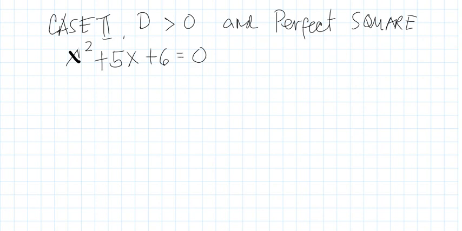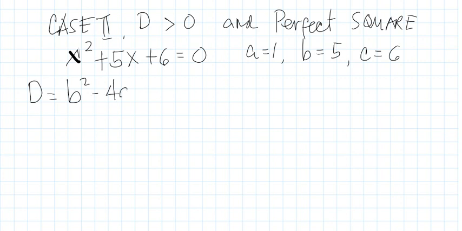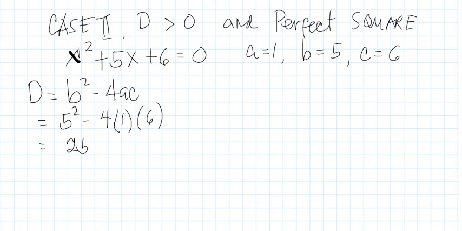Okay, the same, determine the value of A is equal to 1, B is equal to 5, then C is equal to 6. And now solve for the discriminant, B squared minus 4AC. Then substitute the value of B is 5 squared minus 4, your A is 1, your C is 6. So this is now equal to 5 squared is 25 minus 24. Therefore, the discriminant is equal to 1.